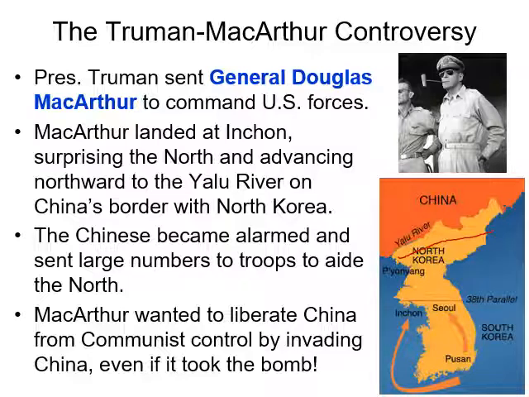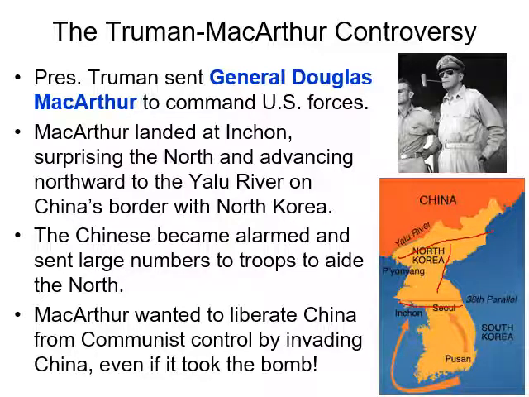So he gets all the way up to pretty much the Chinese border and was successful in repelling the North Korean troops. Well, this is what gets China involved, and China sends a bunch of force to help North Korea and eventually pushes back the Americans and the United Nations and the South Koreans back to that 38th parallel line, which separated the two countries.